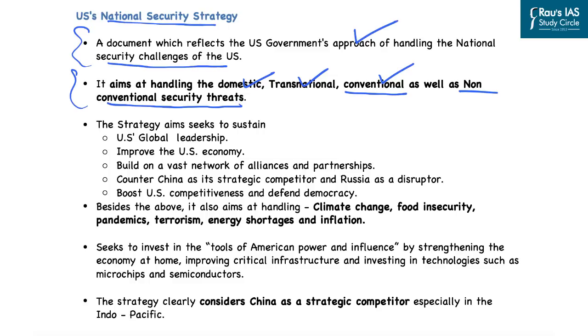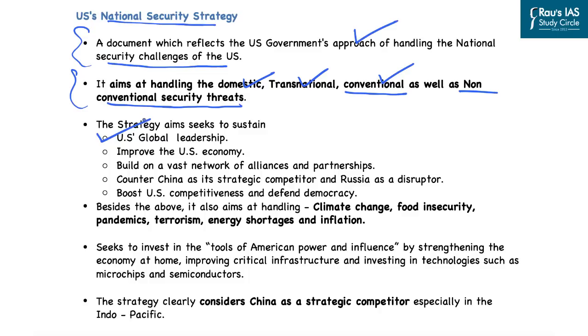And that is why this strategy seeks to sustain the US's global leadership. We are aware that since the fall of the USSR in the 1990s, the US is considered the only superpower in the world. Now this superpower status or hegemony of the United States is being challenged by the rise of China. And that is why this national security strategy aims at sustaining the US's global leadership.